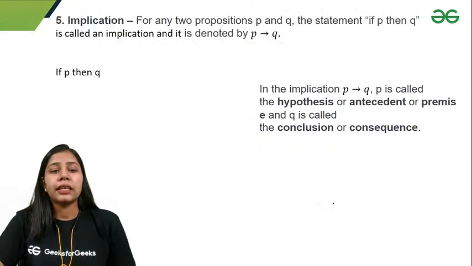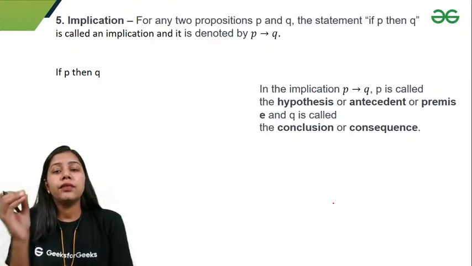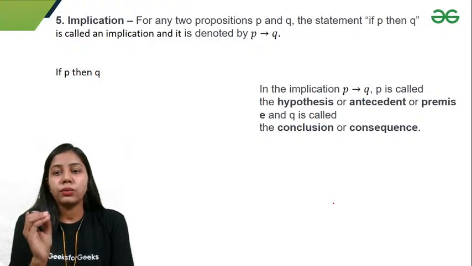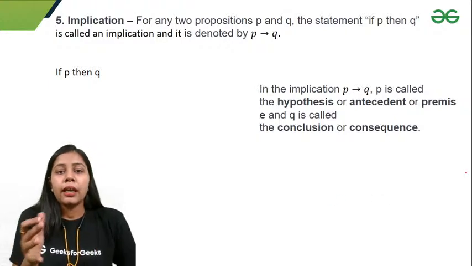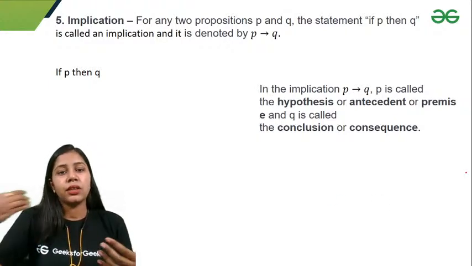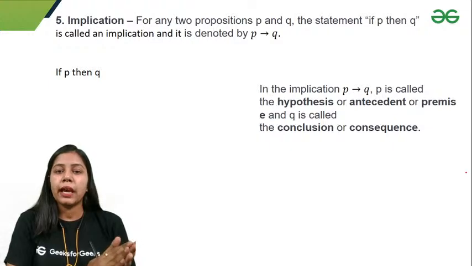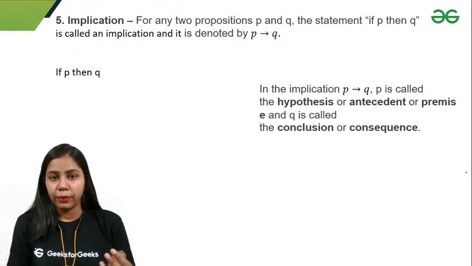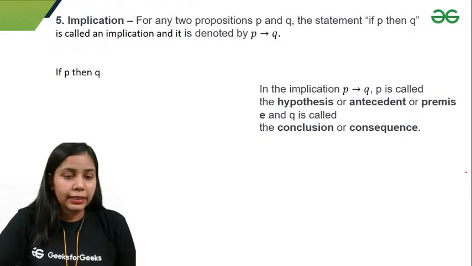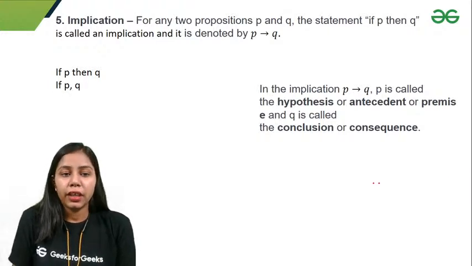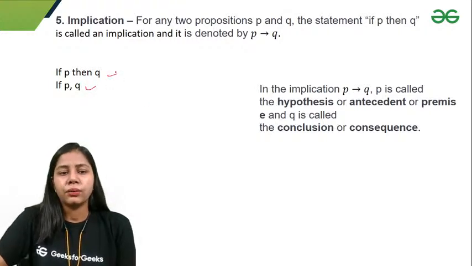Okay, so the next thing is implication. For any two propositions P and Q, the statement "if P then Q" is called implication, right? P is the premise, Q is the conclusion. So if P is happening, then Q should be happening, right? If P is true, then Q should be true. So I can write this statement as if P then Q, if P comma Q, or if P and Q, right?